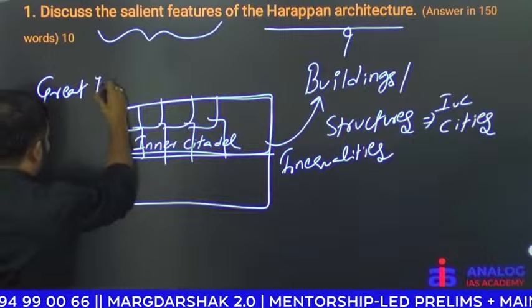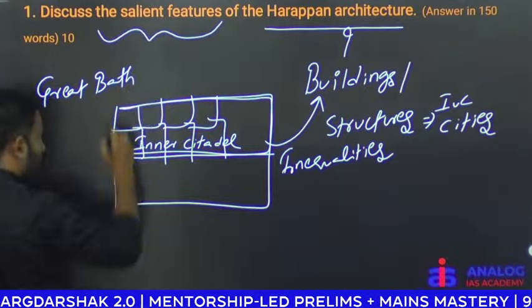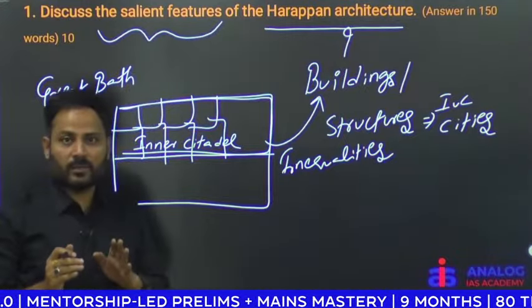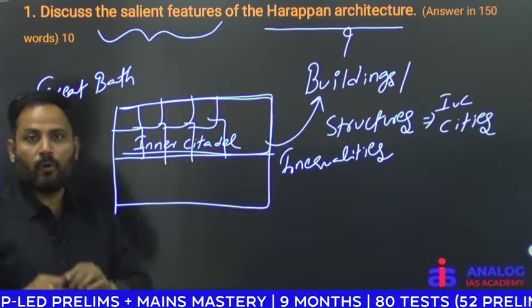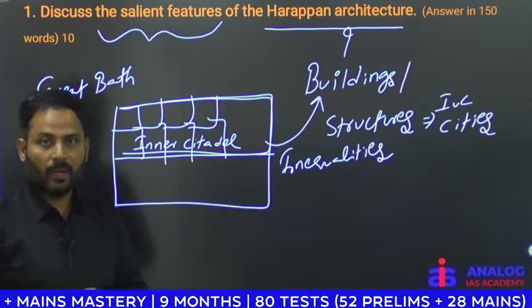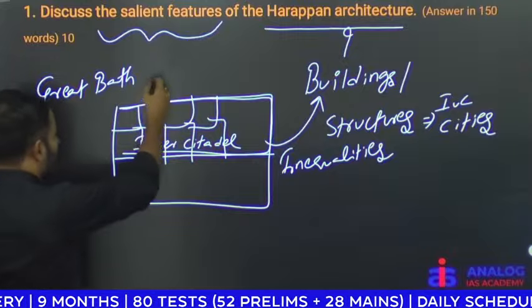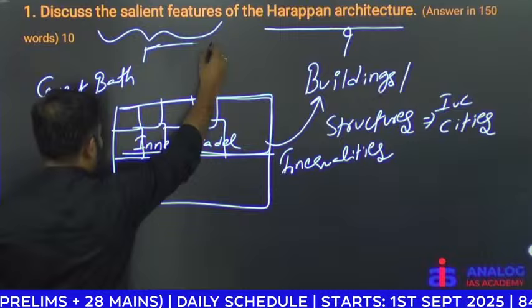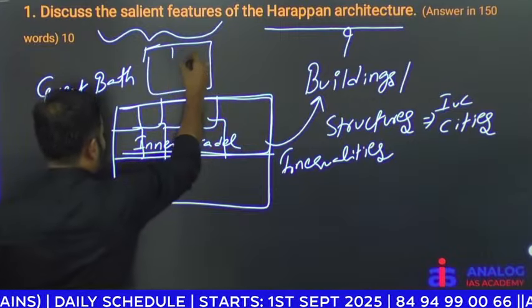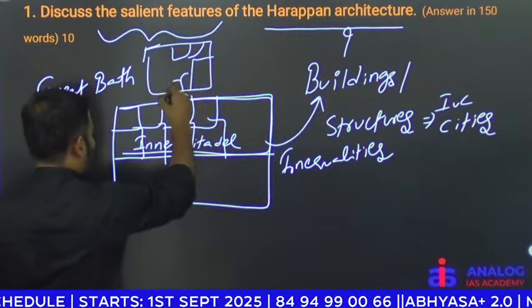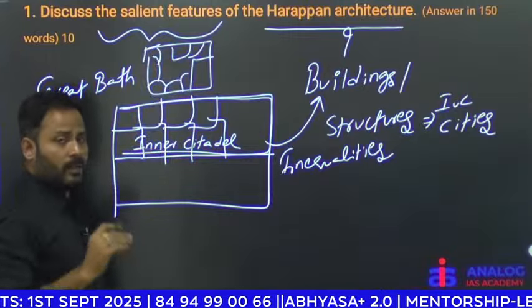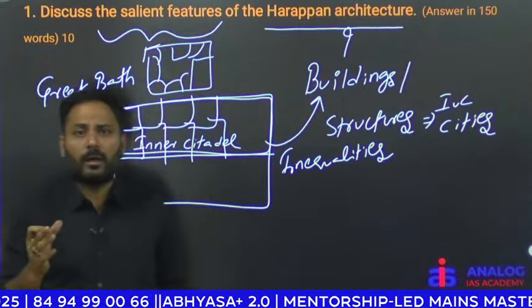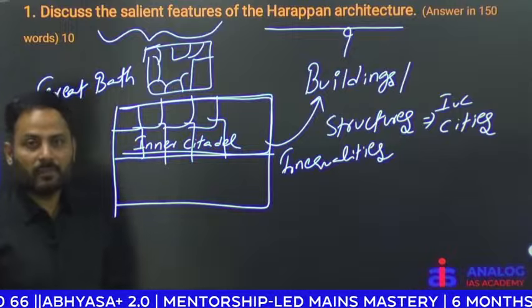Apart from this differentiation between the upper town and lower town, you need to highlight the Great Bath. You need to mention the Great Bath. Okay, Great Bath is a structure we can see in the center of Mohenjo-daro city. Now this Great Bath was associated with certain rooms.